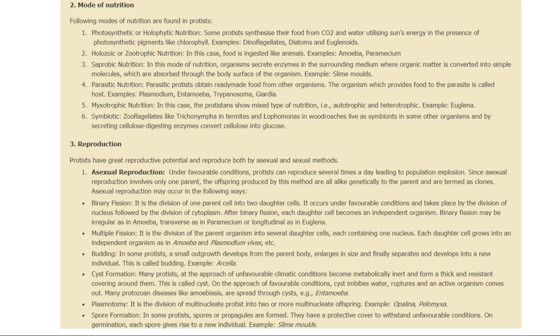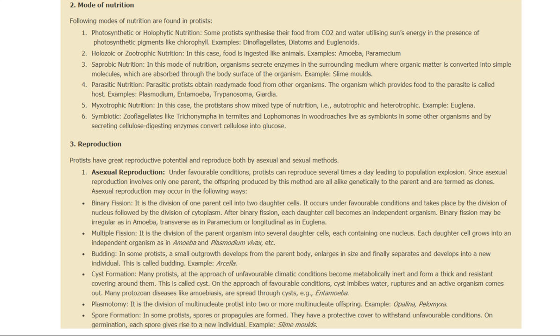Symbiotic is when these organisms live as a symbiont in some other organism, and they are getting the food from the host body. They are secreting the digested matter, and then that is converted. So that is in the case of Trichonympha in termites and Lophomonas in wood roaches, etc.